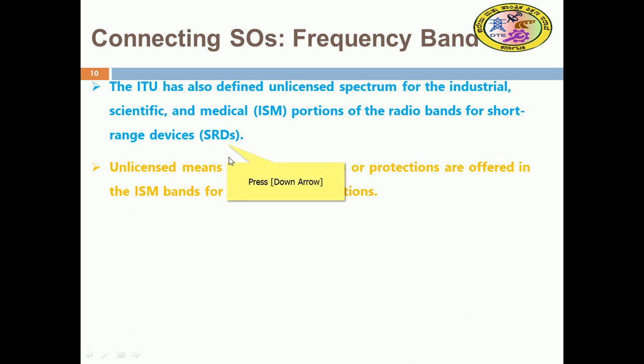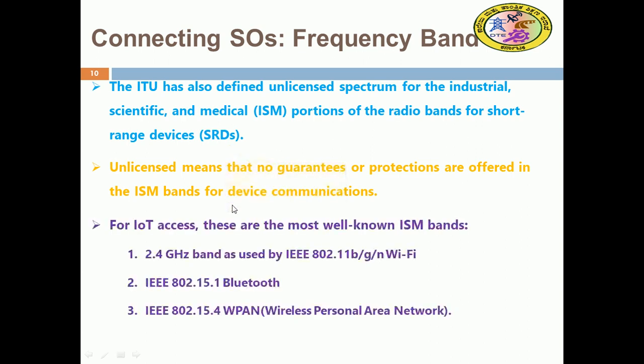Unlicensed means that no guarantee or protection is offered in the ISM bands. So there will be noise and crosstalk. Somebody might use the same frequency, so there could be some problems. That's why there is no guarantee of good communication with the unlicensed ISM spectrum bands for device communication. For IoT access, these are the most well-known ISM bands.